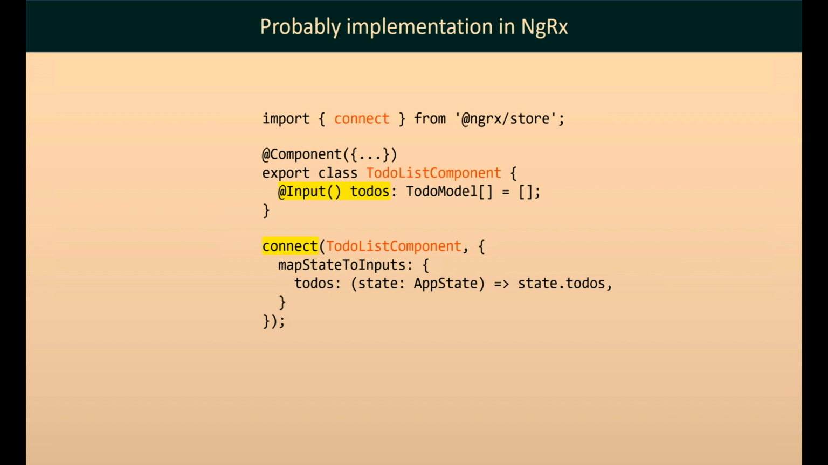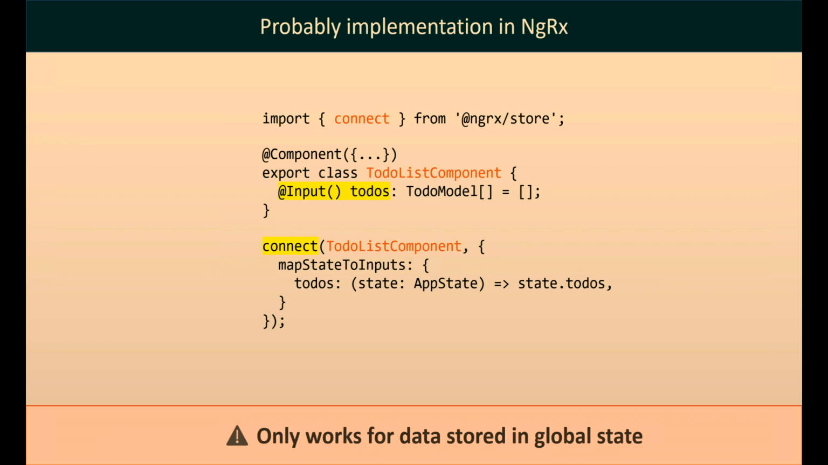There are, of course, problems, like trade-offs, like with everything. If you're not using this library, right? What do you do, right? This is the first trade-off. The second trade-off is that even if you're using the library, this will only work for the data that is stored in the global store, right? But you also have local component state. So for this, you might need to use manual change detection still.